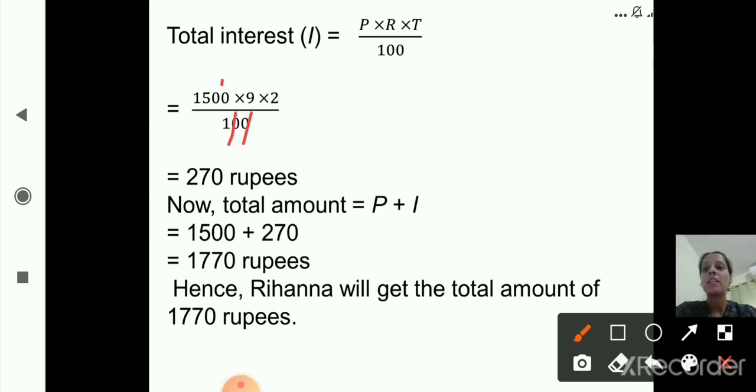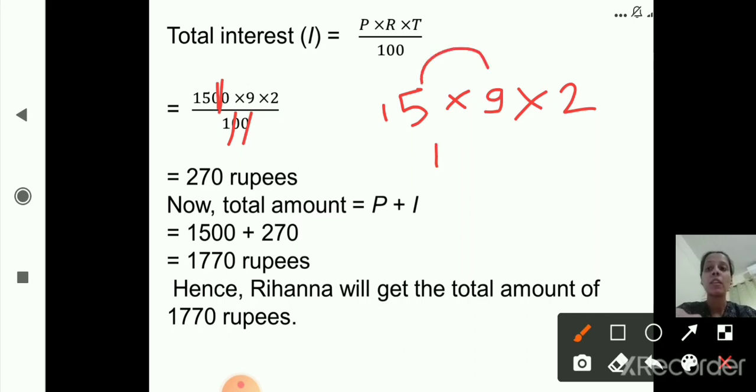Zeros will get cancelled. Now what is remaining? 15. See here, 15 multiply by 9 multiply by 2. Okay, 2 zeros here and here 2 zeros will get cancelled. So what is there in the numerator? 15 multiply by 9 multiply by 2. 15 nines are 135, right?